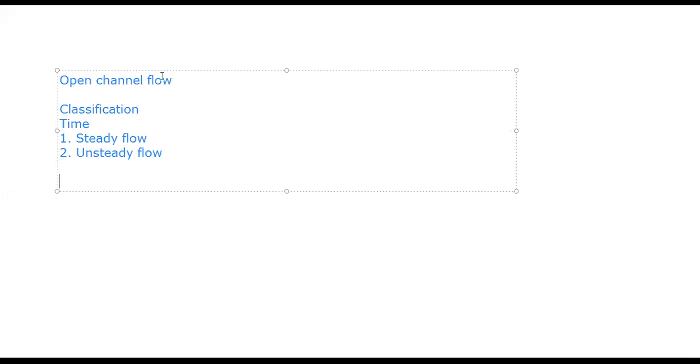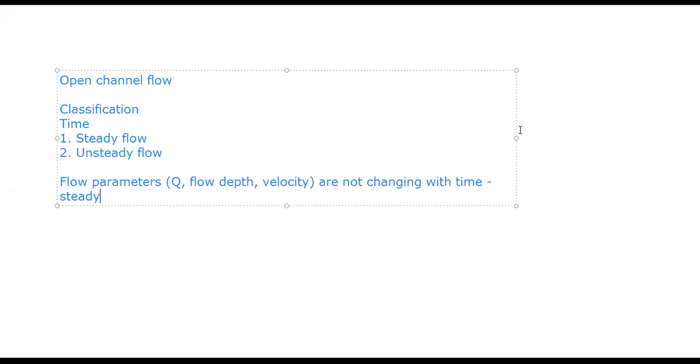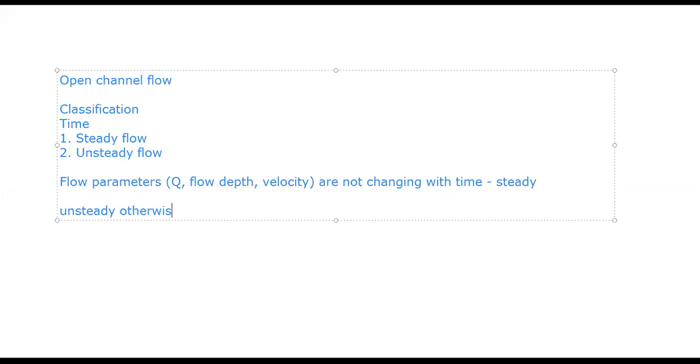So this implies that the flow parameters, which could be Q, the flow depth, or the velocity, are not changing with time. That means steady. And if they are changing with time, then it is unsteady. That is the simplest classification of open channel flow.